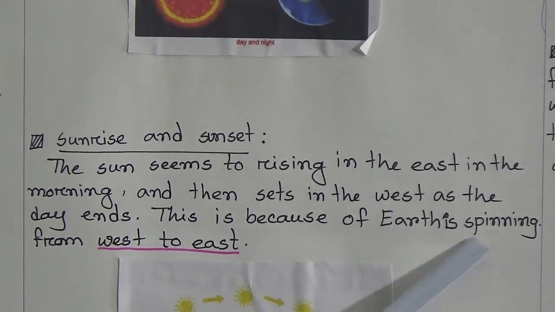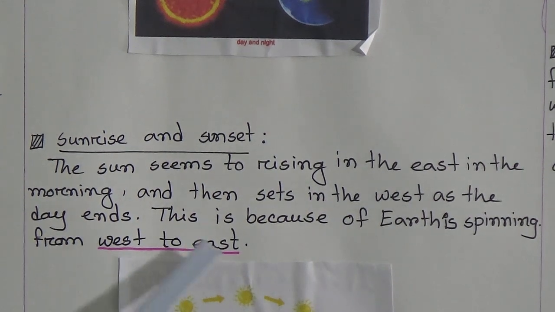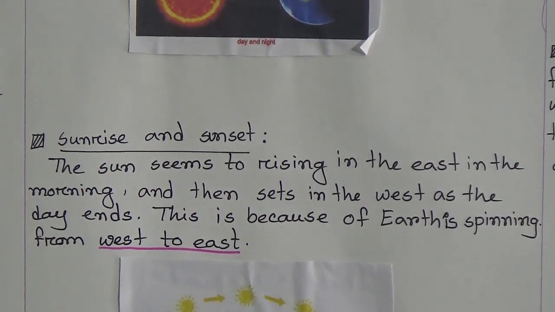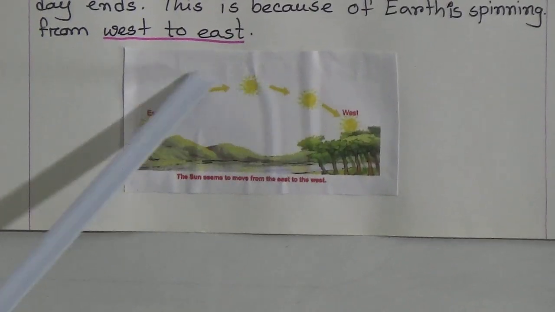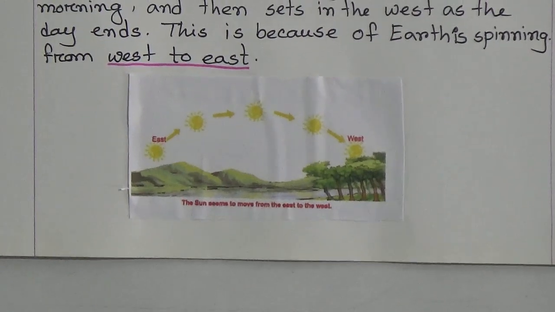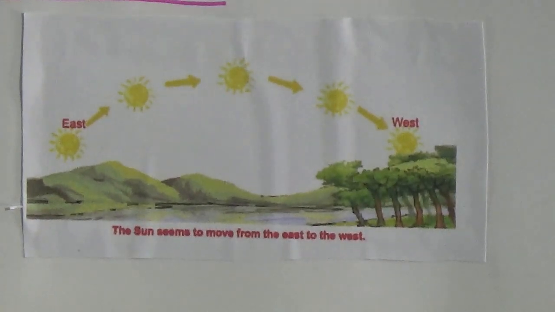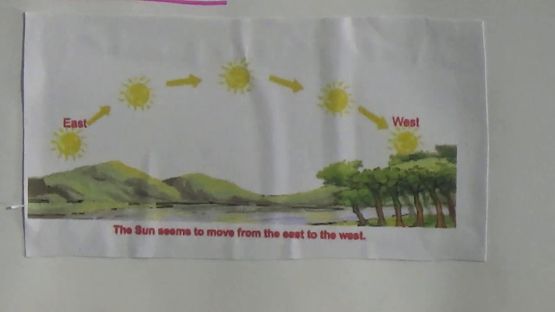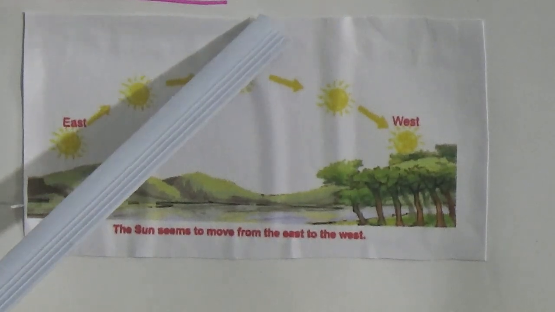This is because of the earth spinning from west to east. See, the sun is moving from east to west. That means the earth is spinning from west to east. The earth is spinning from west to east.